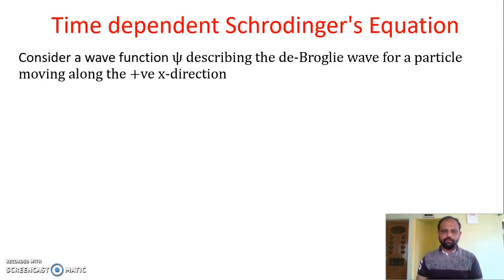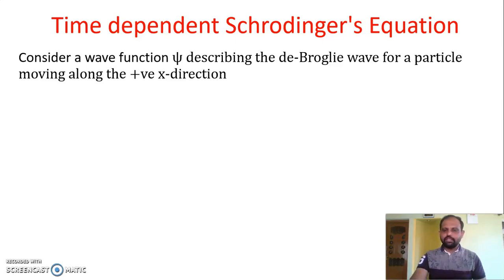For such a de Broglie wave, we have to consider a wave function for that state, psi. Let psi be the wave function which describes the de Broglie wave for a particle moving along the positive direction in that state.